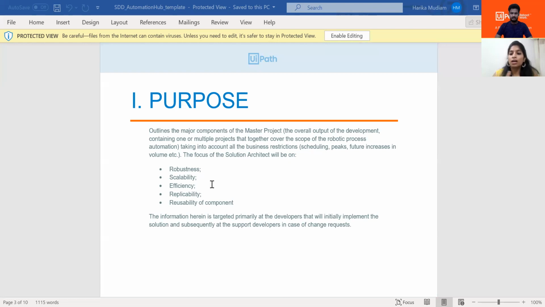So as you asked, what are the standards that you have to keep in the solution? You have to consider all these things when you're designing a perfect solution. Also here, if you can see, this information is targeted at the developers at the time of development, and later at the support developers in the future. Let's say if there are any change requests after the deployment of the process to the client, then it is for the support developers.